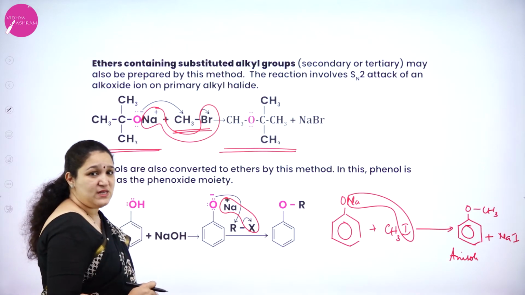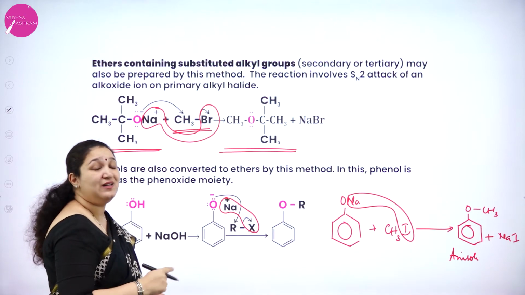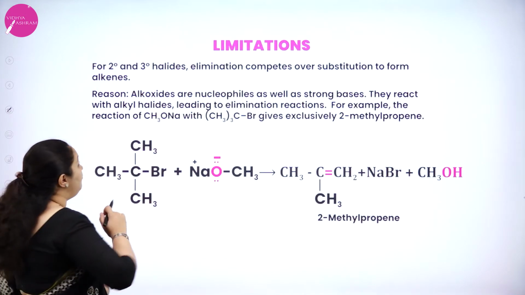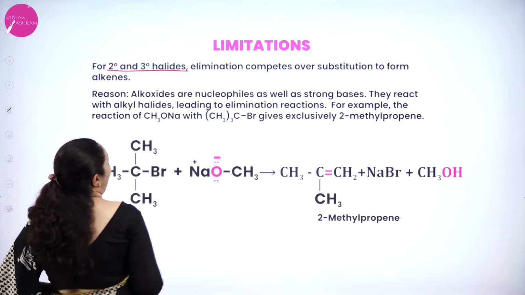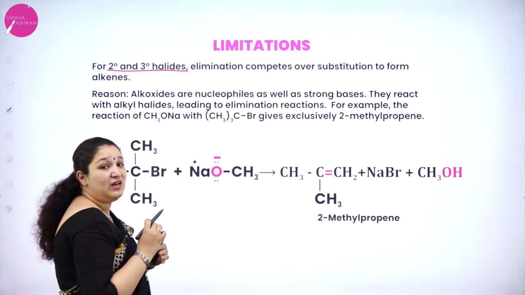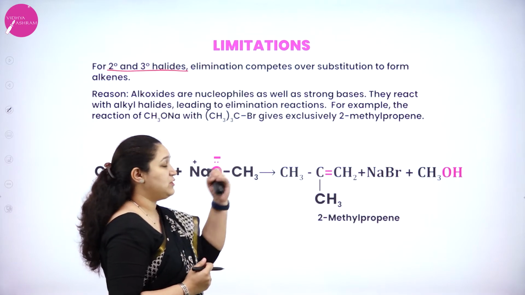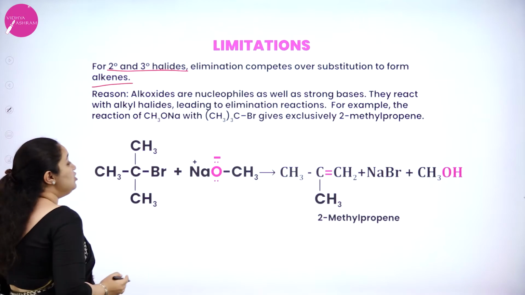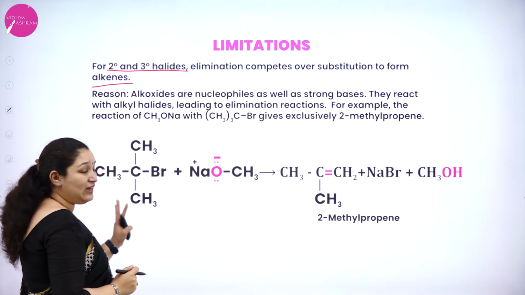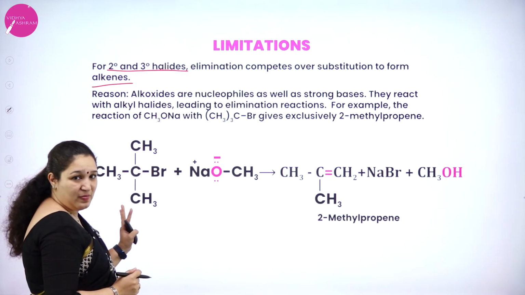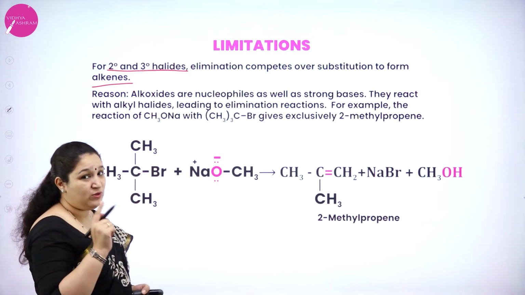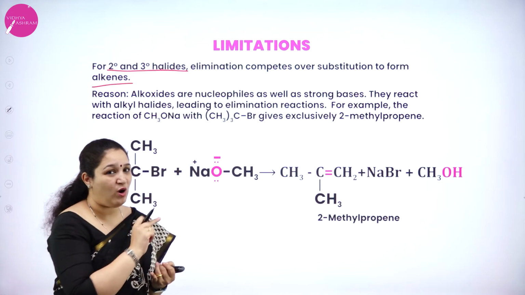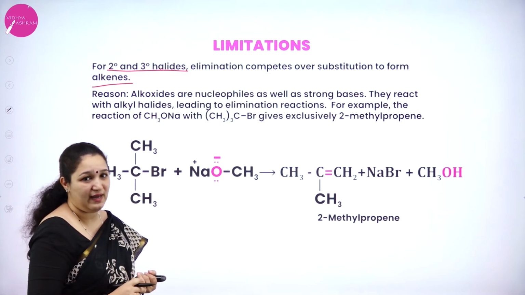Now for this Williamson's ether synthesis, there is also a limitation. What is that limitation? For secondary and tertiary halides, elimination competes over substitution to form an alkene. So previously I told you, listen very carefully, the alkyl halide I used in all these methods was primary alkyl halide.